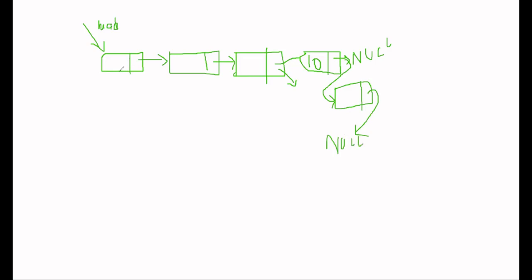Suppose there will be a case when we are not having anything in our linked list, so our head will be pointing to null. When head is pointing to null, we should return our node as it is, because it will be the head pointer, the first node as well as the last node. So its next should point to null, and head should point to this node. Okay, let me write the code for this so that it's clear to everyone.